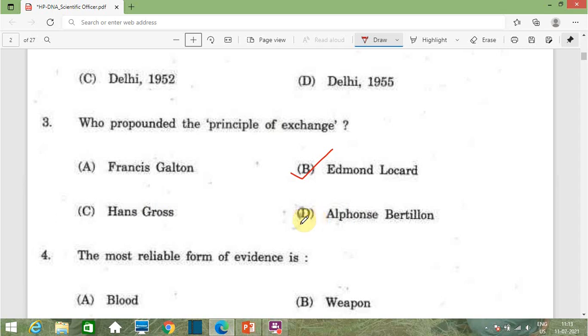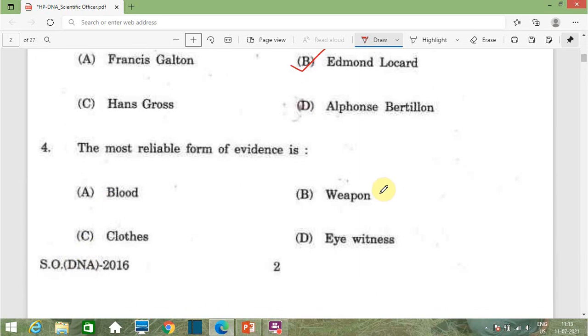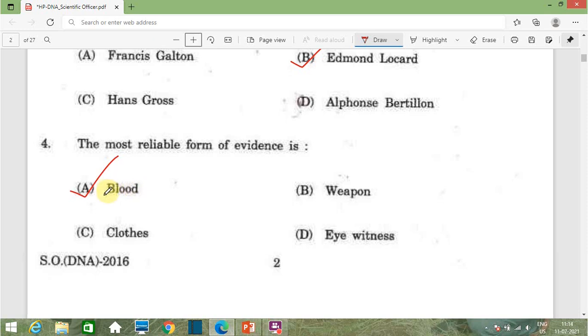Then question number 4 is, the most reliable form of evidence is option A blood, option B weapon, option C clothes, option D eyewitness. The correct answer of this question is option A, that is blood. Blood is the most reliable form of evidence because the composition of blood does not change, and on the basis of the blood group and DNA we can definitely link the suspect to the crime. That's why option A is the correct one.